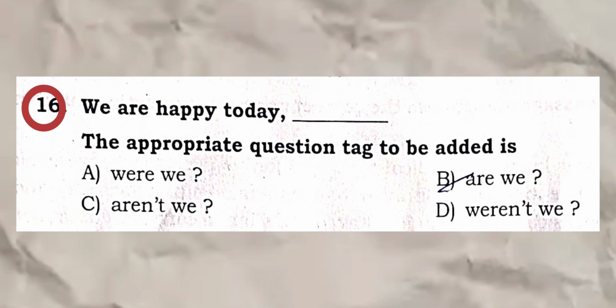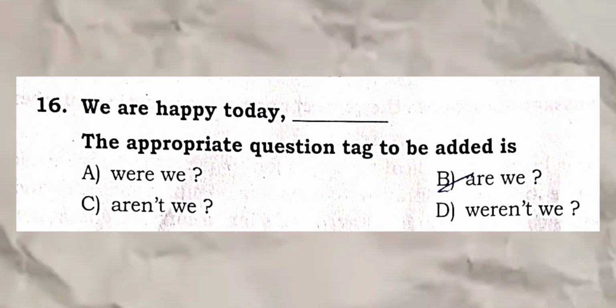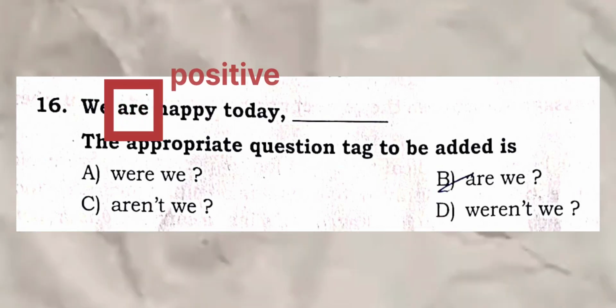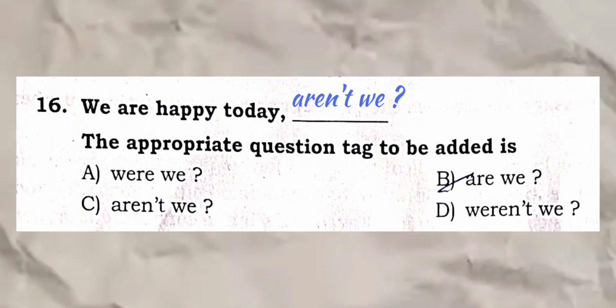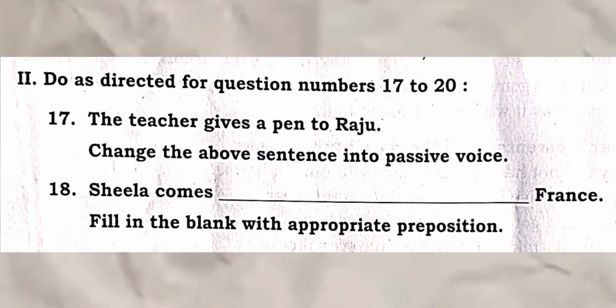Question 16. We are happy today dash. The appropriate question tag to be added is... If the auxiliary verb is positive, which is are, then the tag would be negative. C. Aren't we?